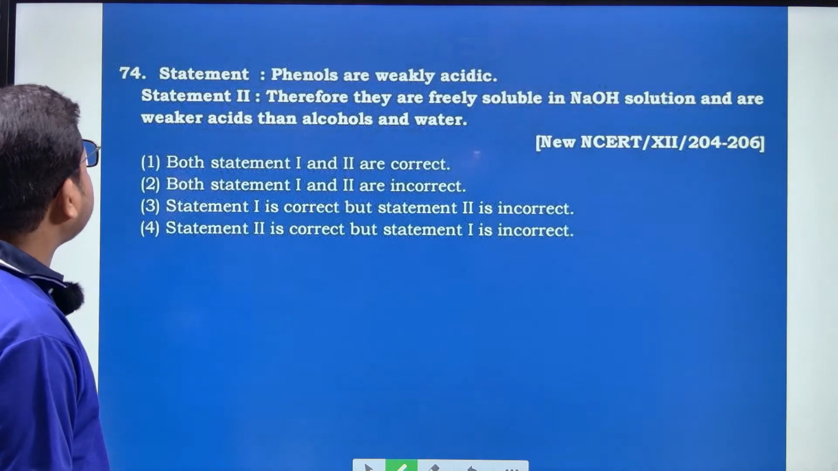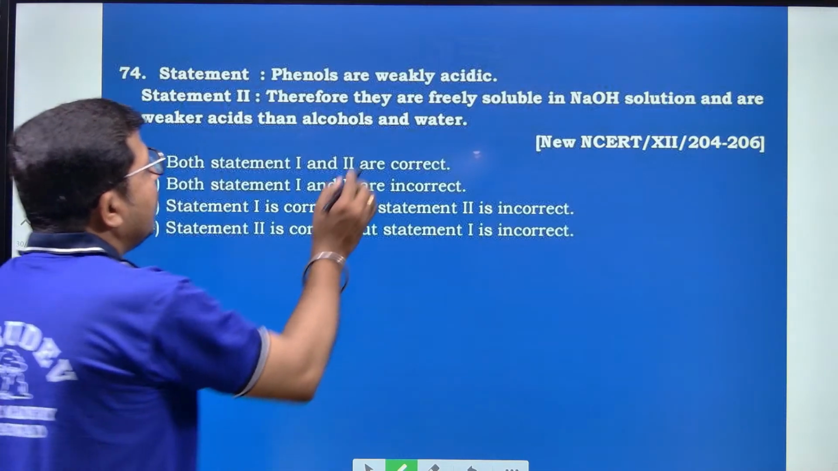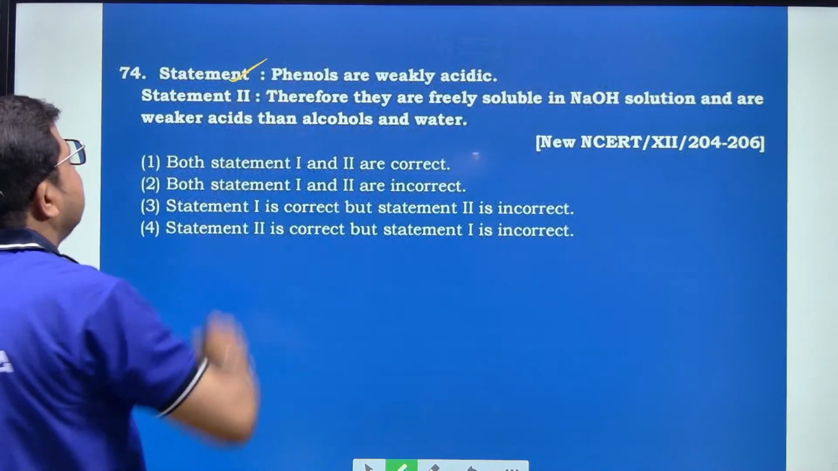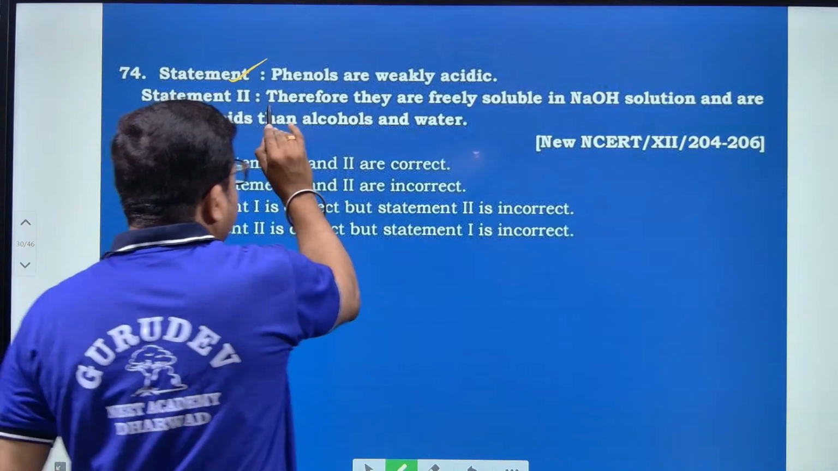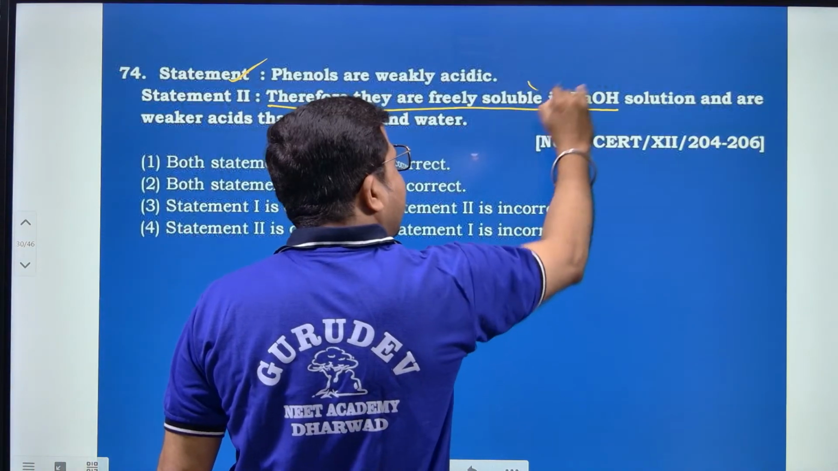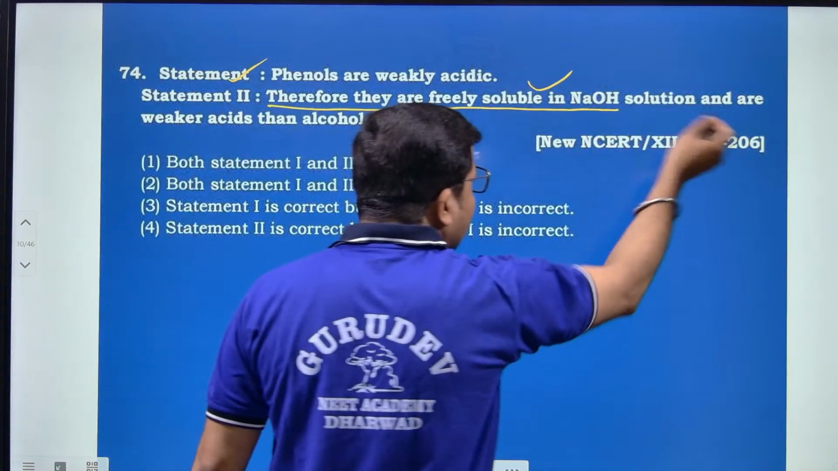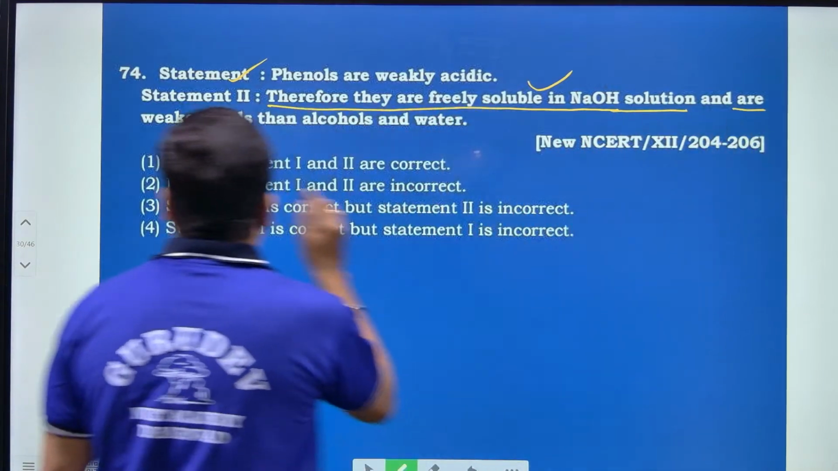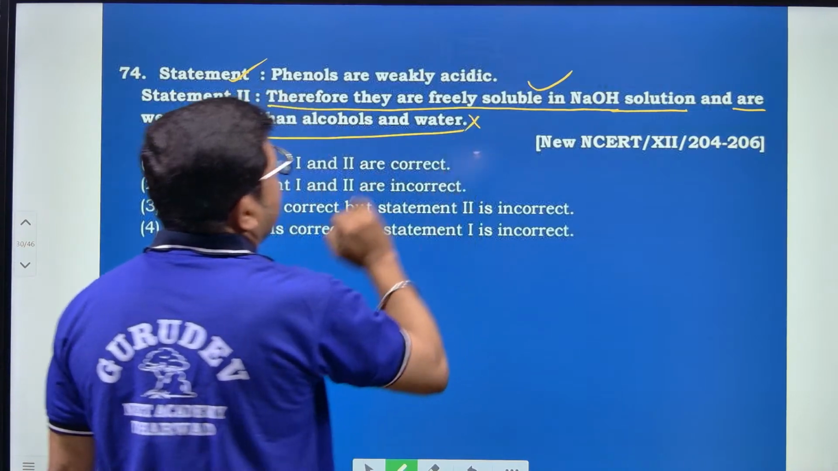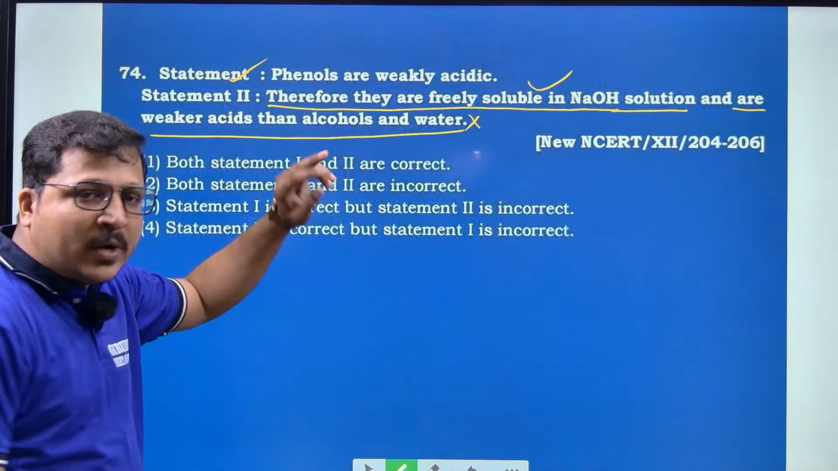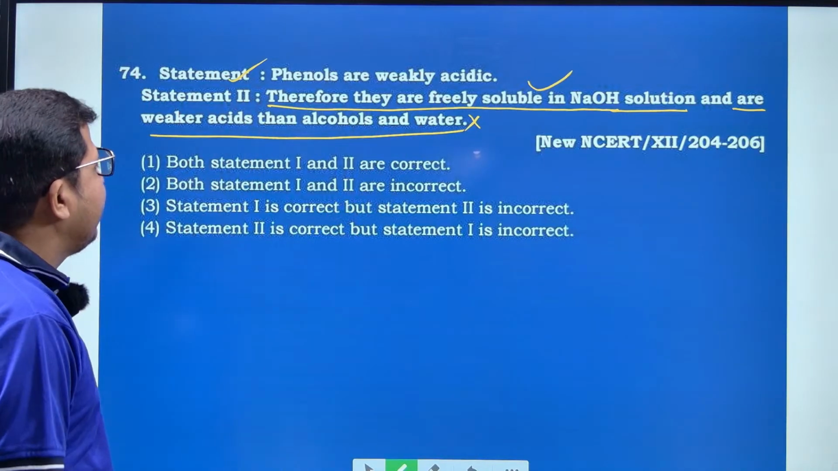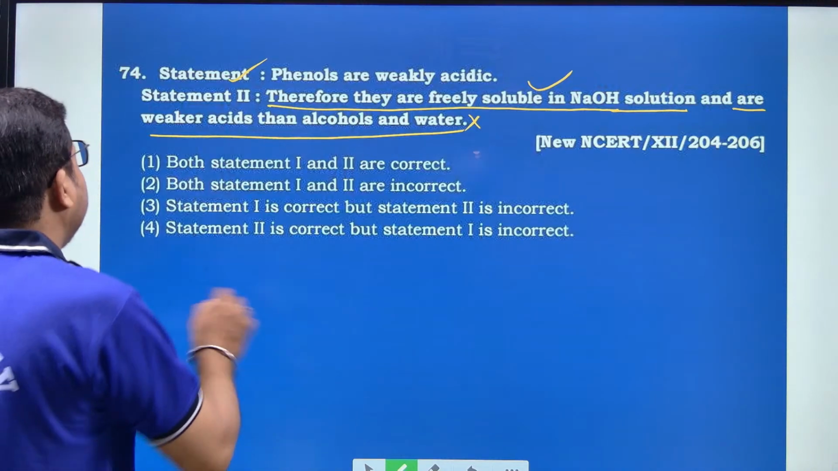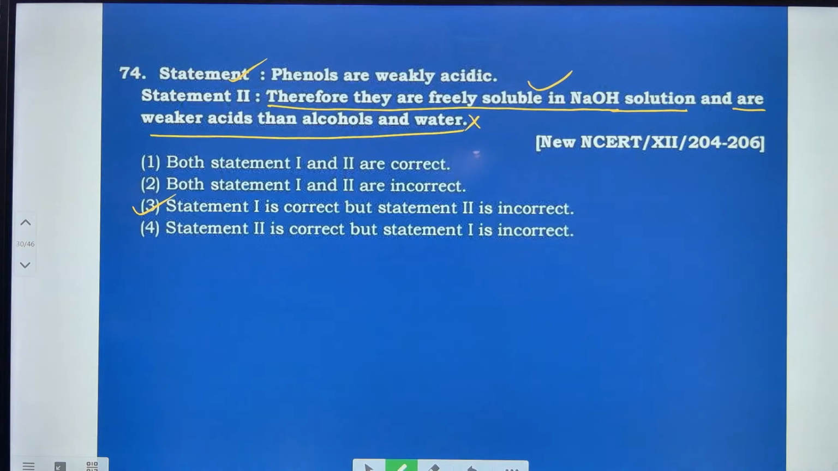Moving on to the next question. Statement 1: Phenols are weakly acidic. Exactly right. Phenols are weakly acidic, therefore they are freely soluble in NaOH solution. This statement is also agreeable. But statement 2 says they are weaker acids than alcohol. This is wrong, because phenol is more acidic than alcohol and water. Hence statement 1 is right and statement 2 is incorrect. Therefore the right option is 3.